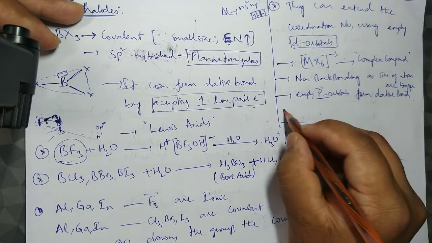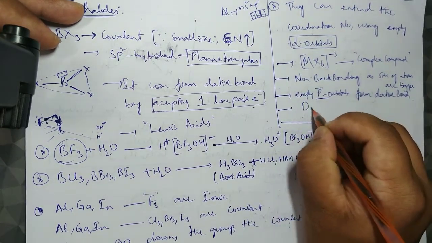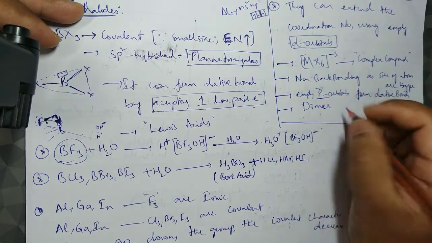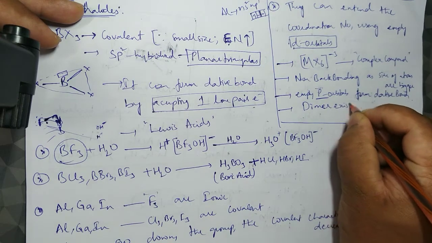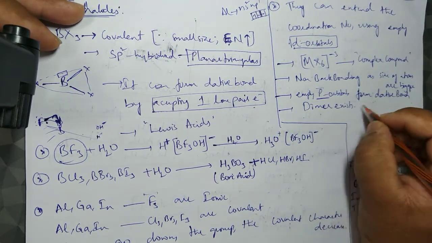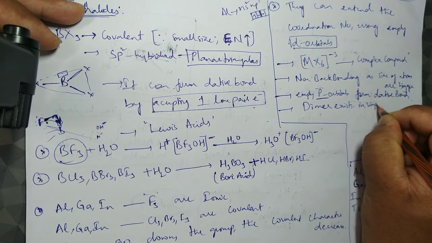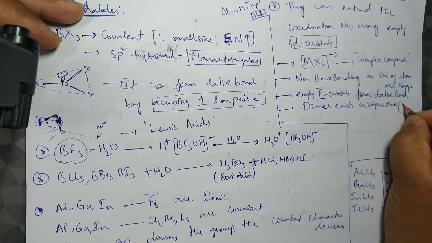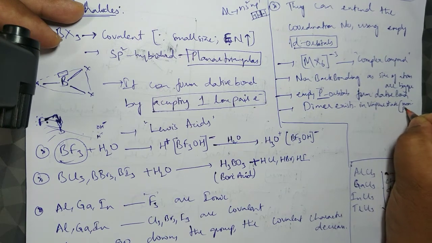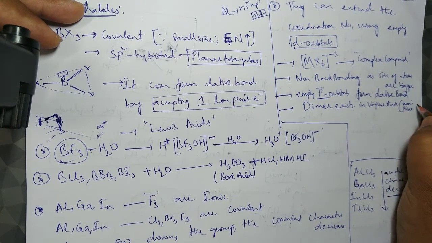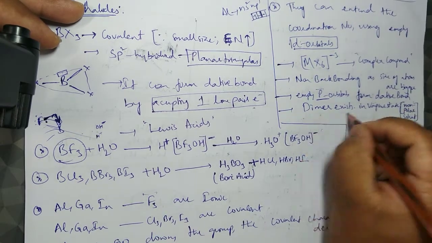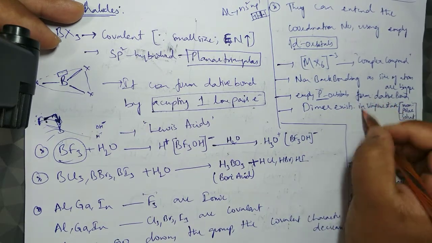And that's the reason they can exist in dimer form, even though their octet is not satisfied. And that too in the vapor state, in non-polar solvents.